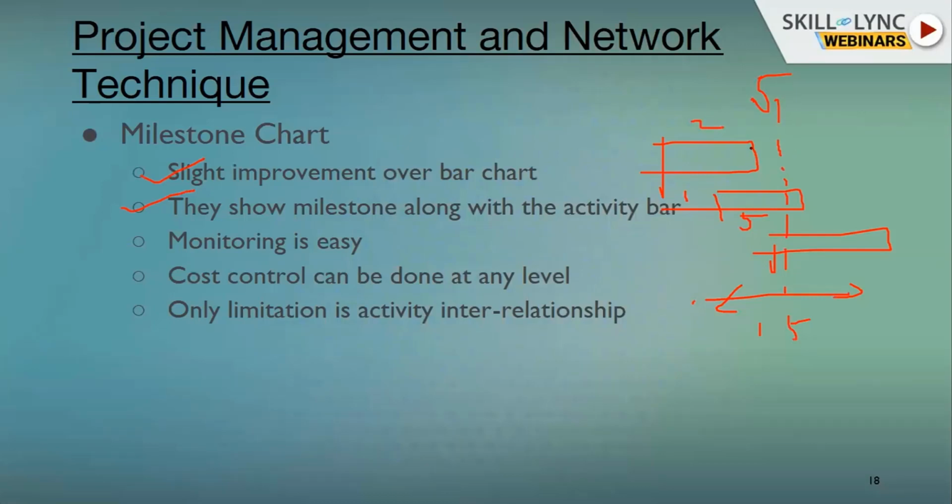So we can check which activity shall be going on during the milestone period and which activity shall be completed during the milestone. Monitoring is easy. We can check the linking of each and every activity. Cost control can be done at any level because activities are shown parallel to each other. We can check the cost optimization point of view. The only limitation is activity interrelationship. In this also, there is a limitation that activities are not shown as dependent on each other.